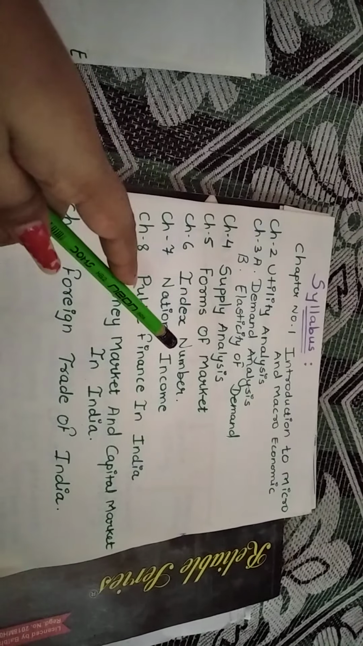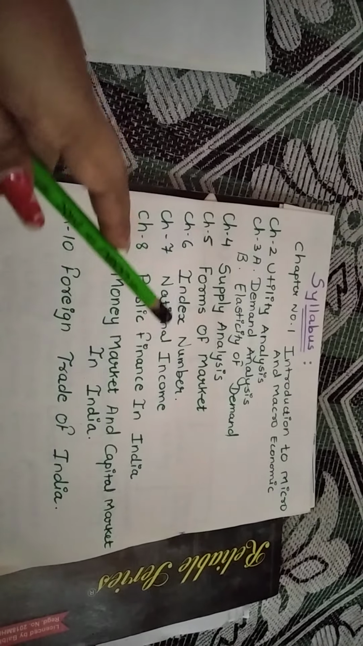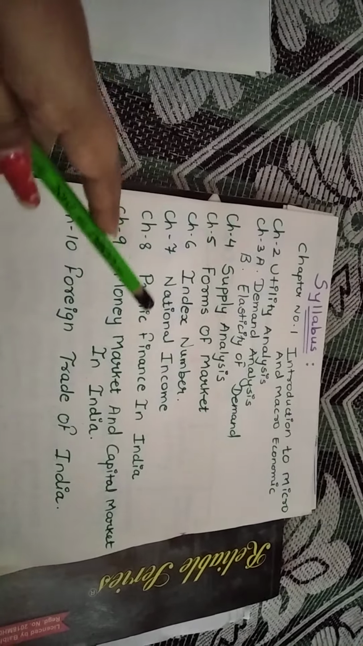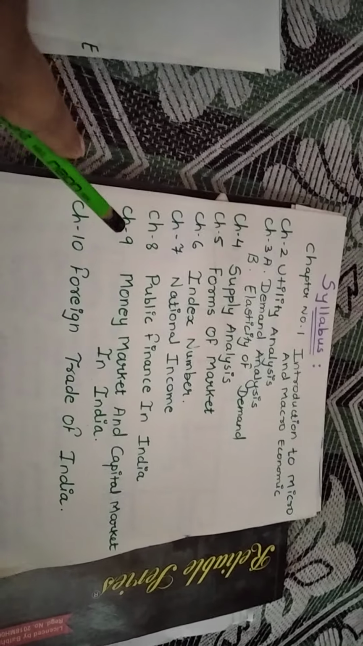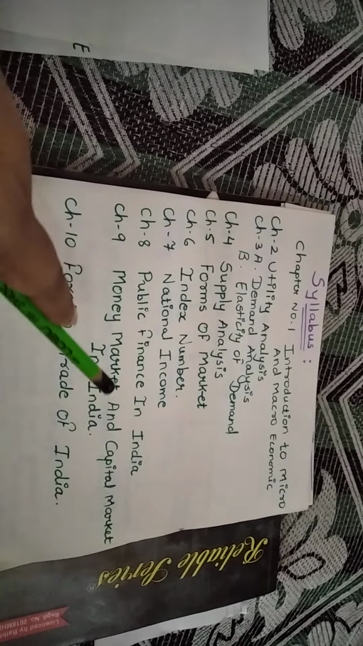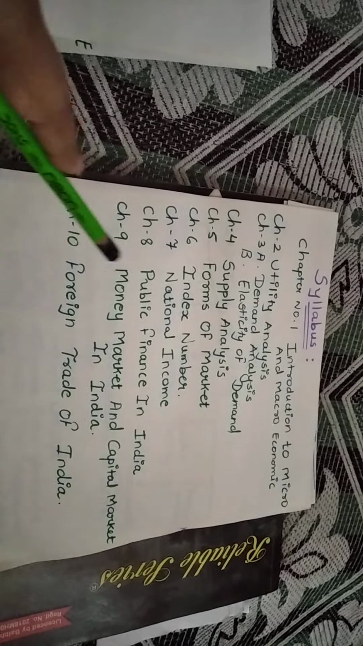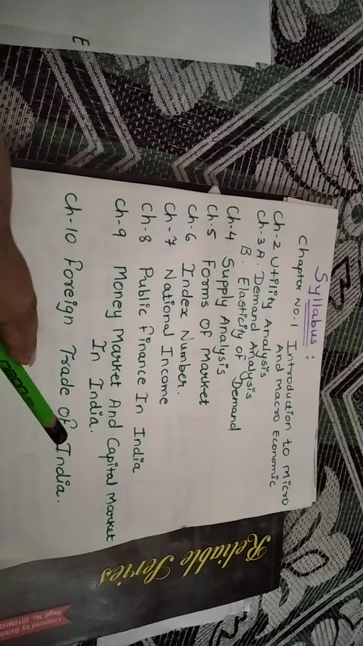Chapter 6 is the index number. Chapter 7 is national income. Chapter 8 is public finance in India. Chapter 9 explains the concept of money market and capital market in India. Chapter 10 is foreign trade of India.